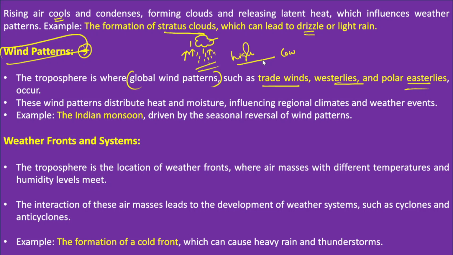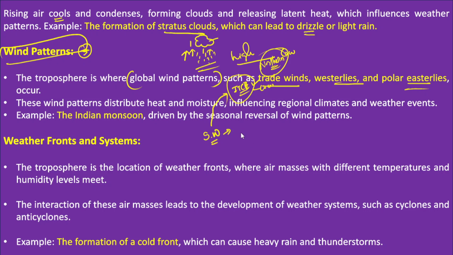So in fact, we need to talk about one major example: the Indian monsoon. The Indian monsoon we can generally observe in two phases. Firstly, the southwest monsoon. These winds are attracted because the intertropical convergence zone is formed over northern India, and this is a low pressure belt, and this low pressure belt attracts the southwest monsoon winds.